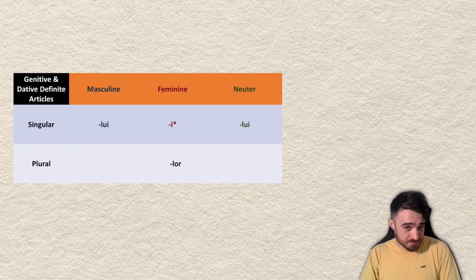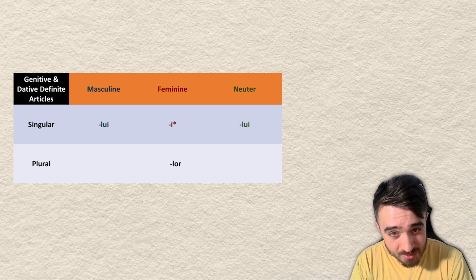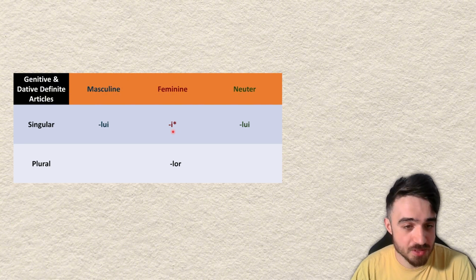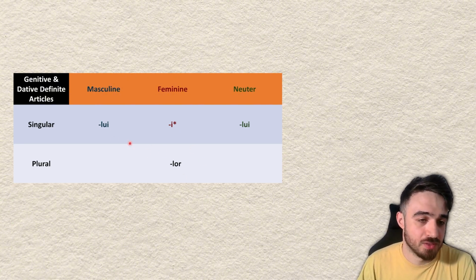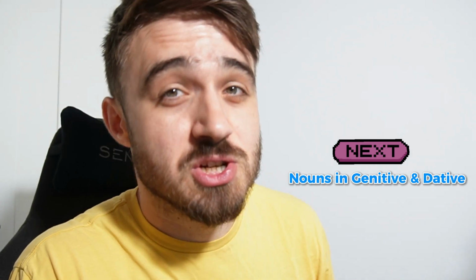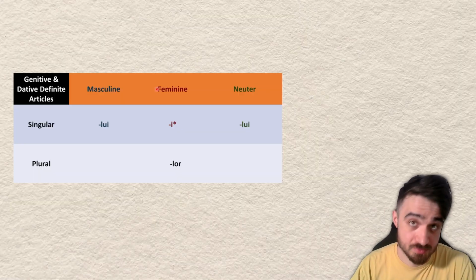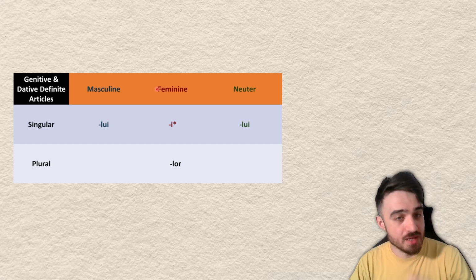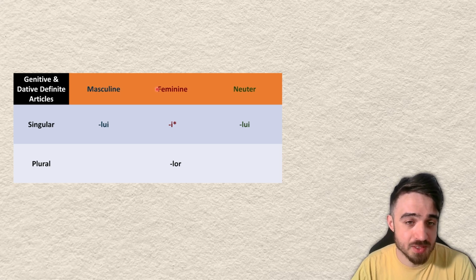It's very easy, very straightforward, but you need to remember to add them. So as you can see here, this is very simple. You have just lui for masculine and neuter, you have lor for plural, for all 3 plurals, and then you have an i with an asterisk for feminine. That we're gonna talk in depth in the next video on nouns in genitive and dative, because now we just talk about articles, okay? So don't worry, hold your horses, it's all gonna happen. We're gonna discuss the feminine and the nouns in the next video.